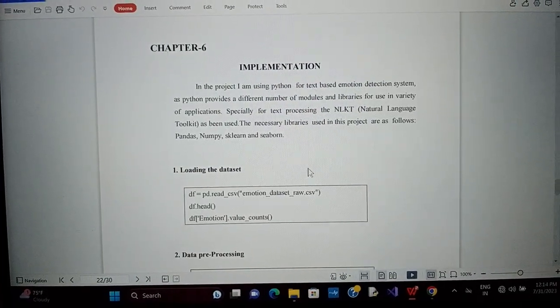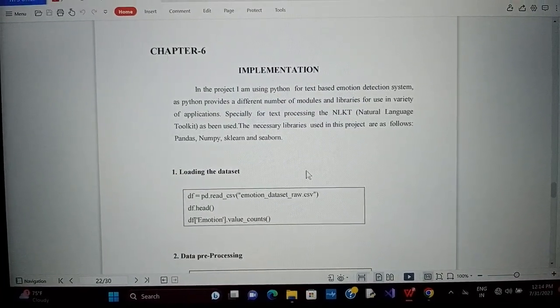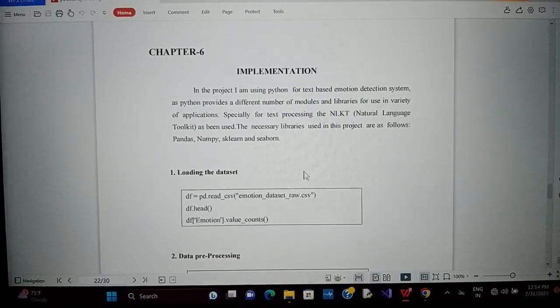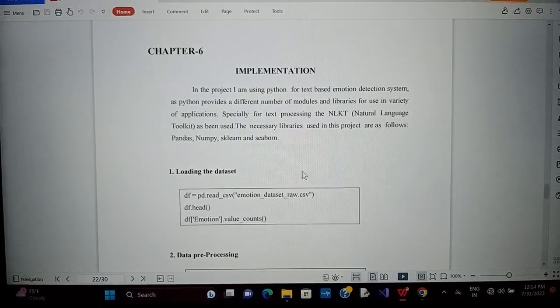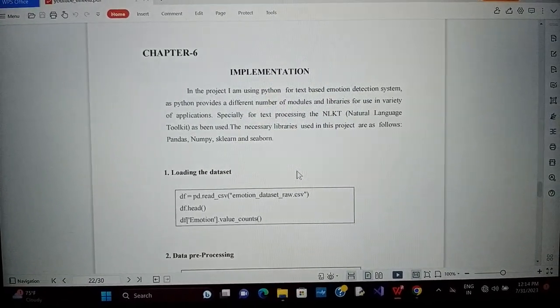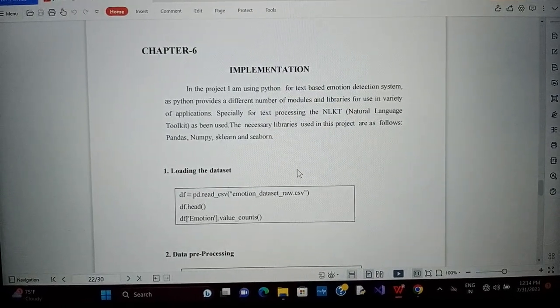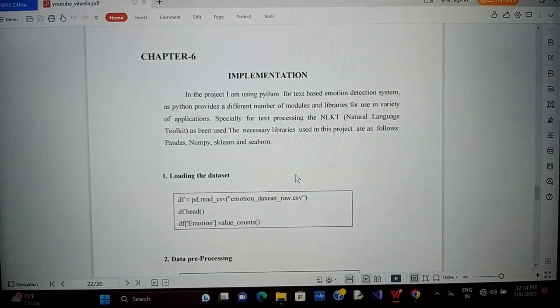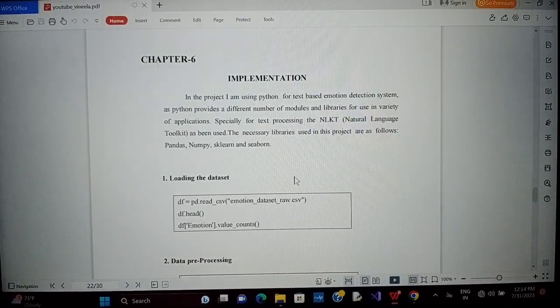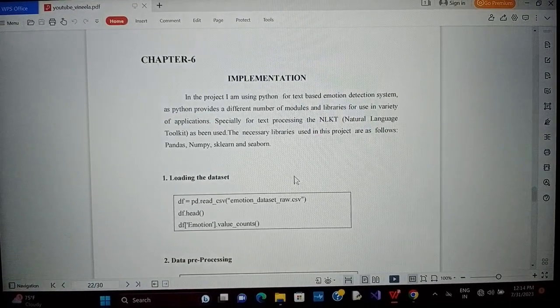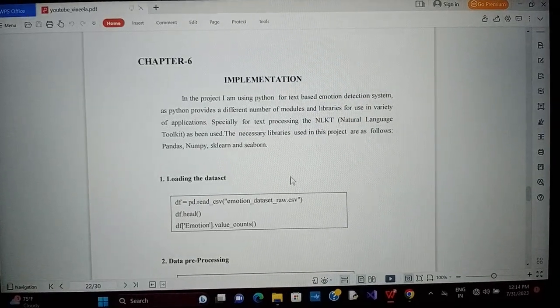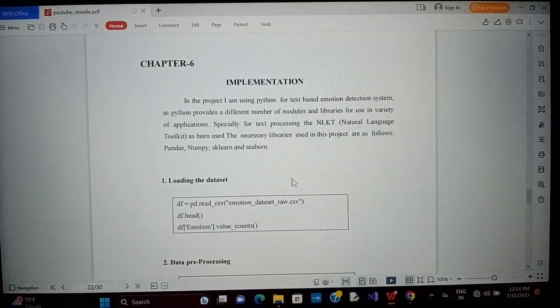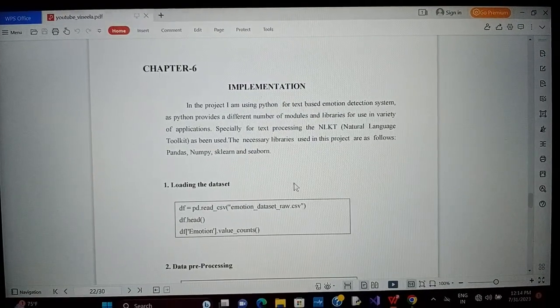In the project, I am using Python for the text-based emotion detection system, as Python provides a number of modules and libraries for use in a variety of applications, especially for text processing. The NLTK, that is Natural Language Toolkit, has been used. The necessary libraries used in this project are Pandas, NumPy, sklearn and Seaborn.